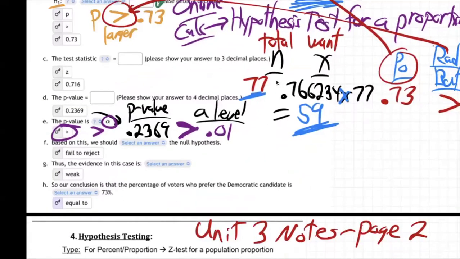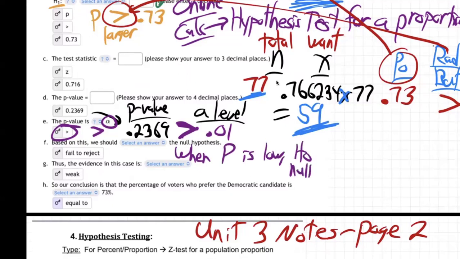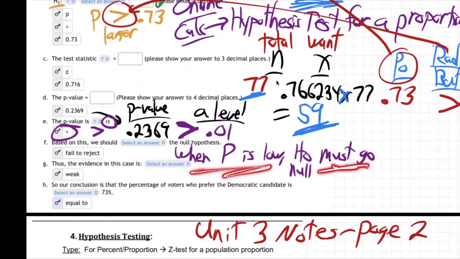So this means, here's the catch he's saying. When the P is low, the H0, which is the null, we call that the null. The null's a fancy word for zero. Like your check is null and void, zero. The null must go. See, it rhymes. When the P is low, the null must go. When the P is low, the null must go. Every stat student remembers it for a hypothesis test. Let's add the word away to be more clear, even though it ruins the rhyme. When the P is low, the null must go away.